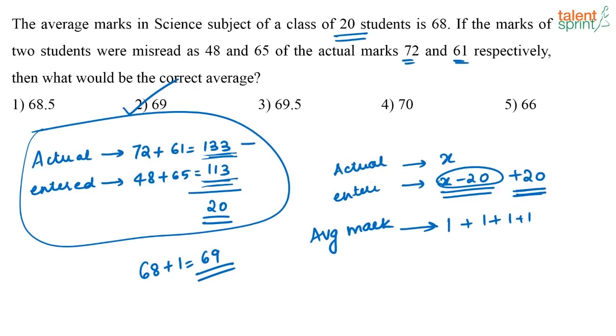So, how do I do it? I increase the mark of each student by 1, right? Because I am using the concept of equal distribution. So, my average will also increase by 1, or it will become 69. Clear? Yes. All of you got 69? Good. Let's look at the next question.